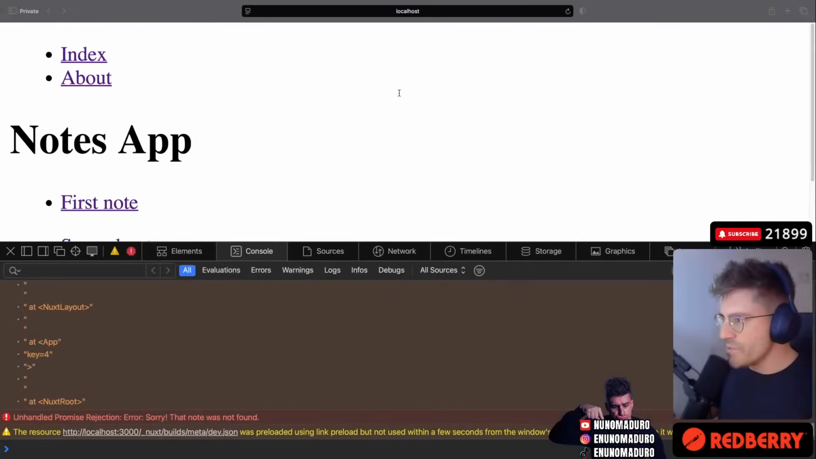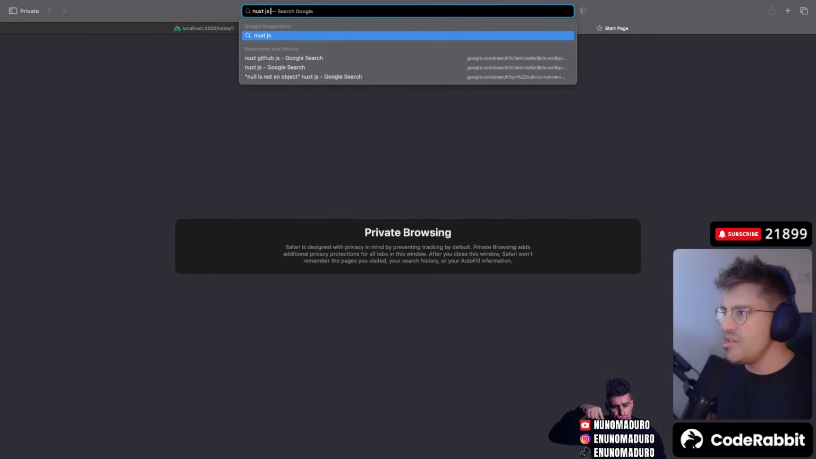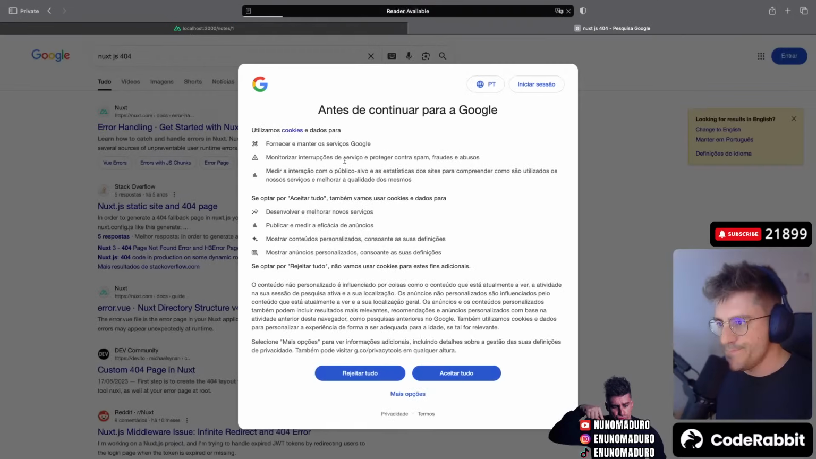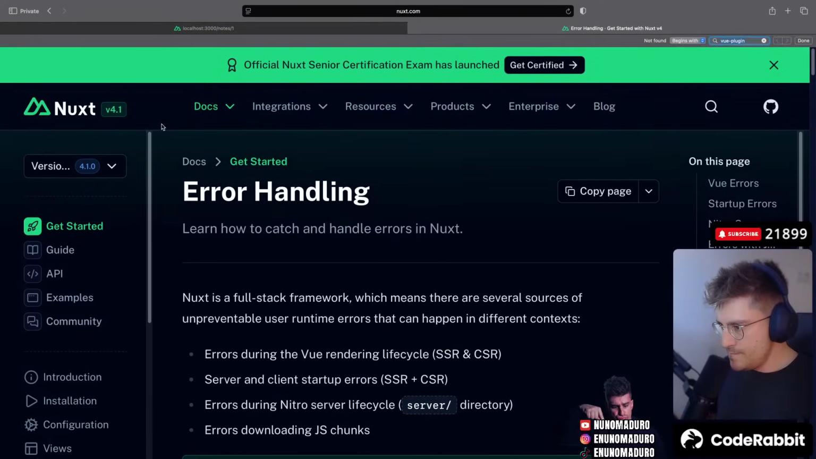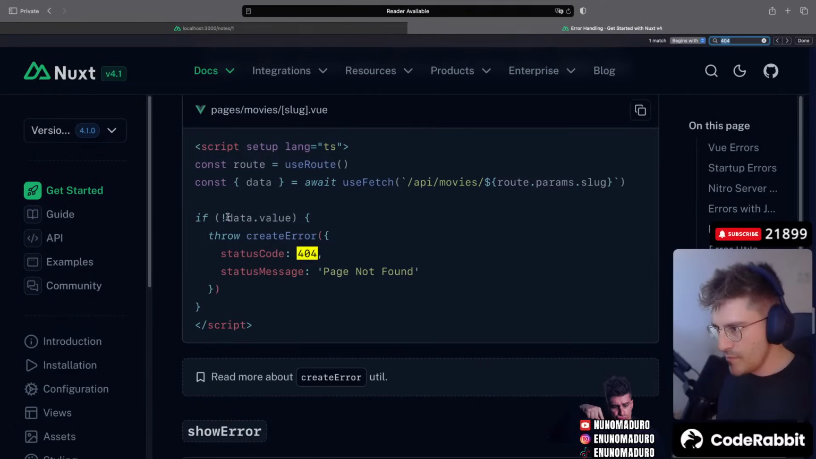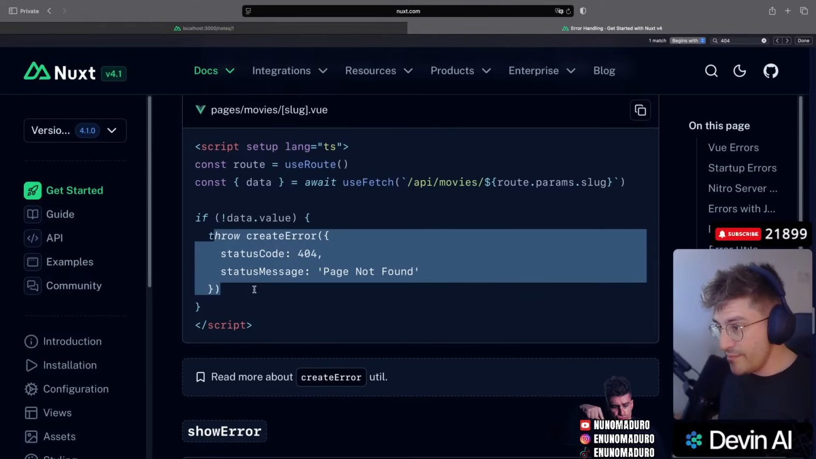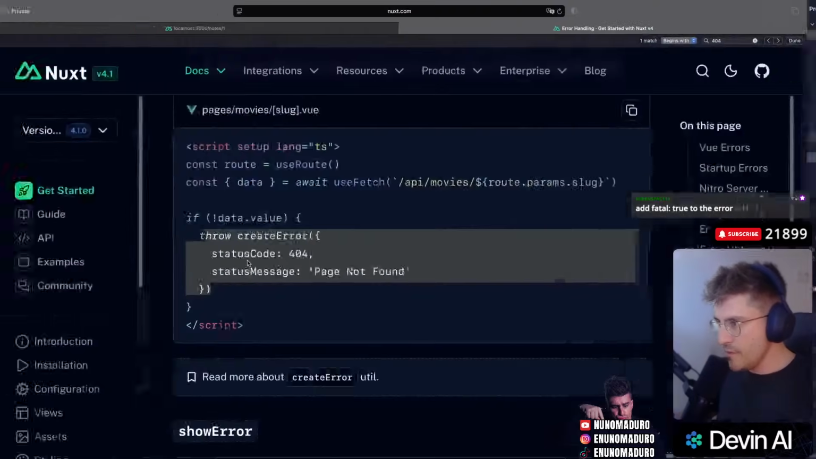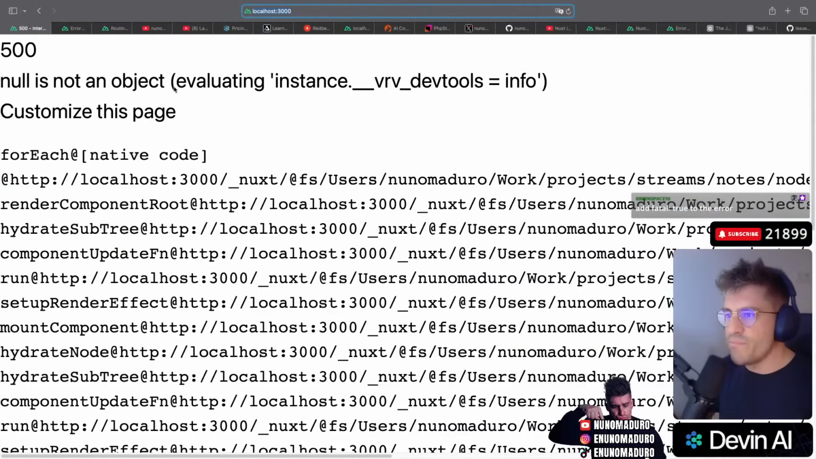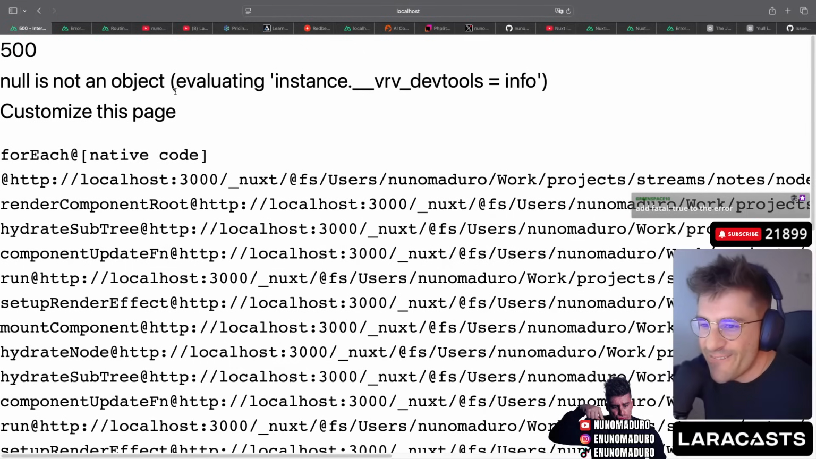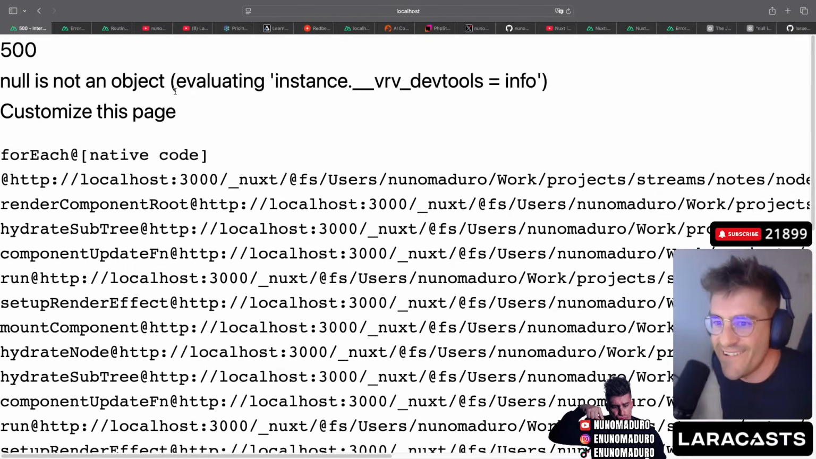Let's Google it real quick. Nuxt.js 404. It seems to be that way, indeed. Oh, Jesus Christ. I'm gonna have nightmares with this page, man. Literally, I'm gonna wake up in the middle of the night with this 500 right here.